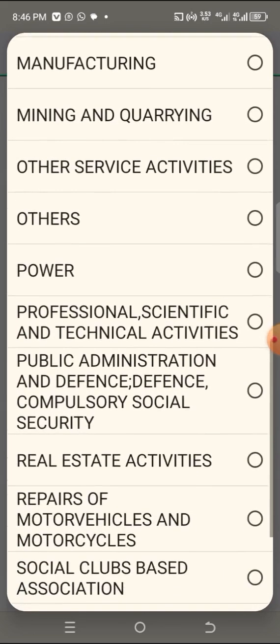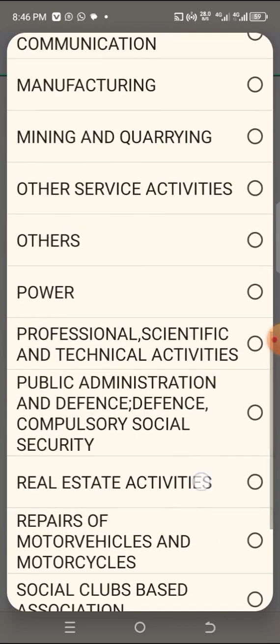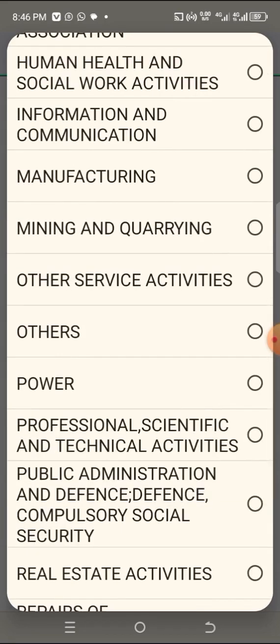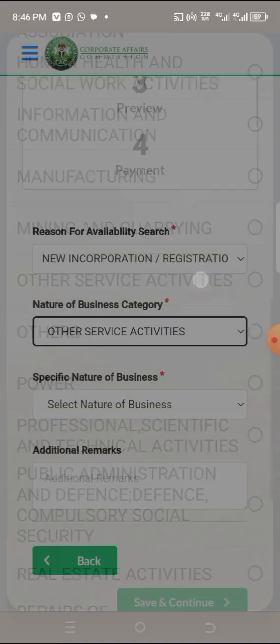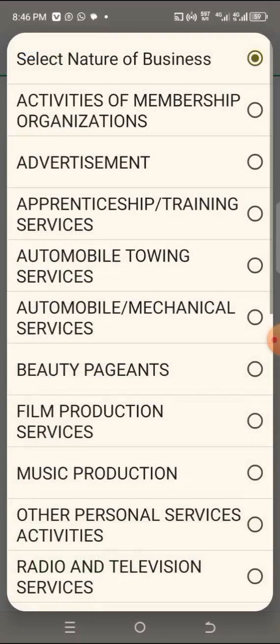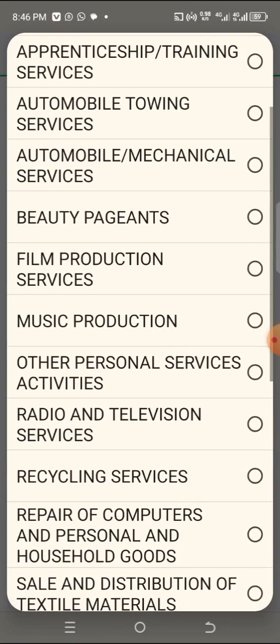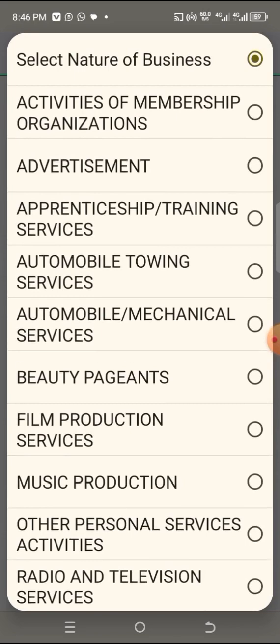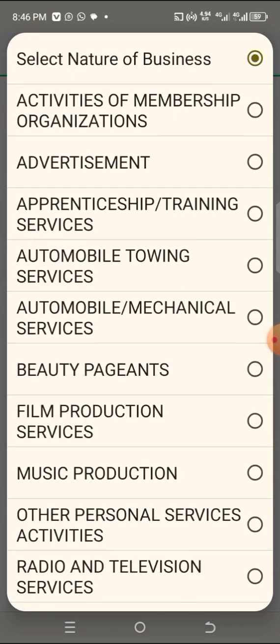If you check and check and you cannot find what resembles your own, you can come to other services activities. Now click on it. If you cannot see your own there, click on other service activities. When you click on it, you see specific nature of business. Click on it. What are you really doing? You are going to see what you are really doing here.